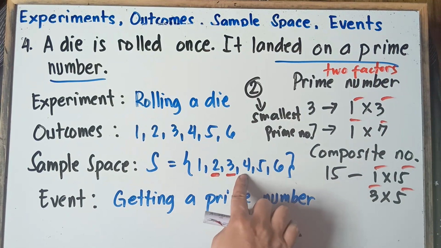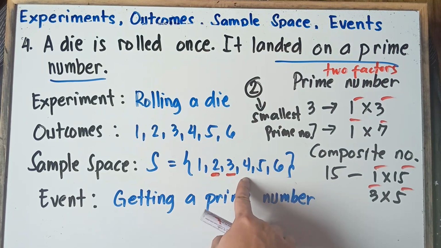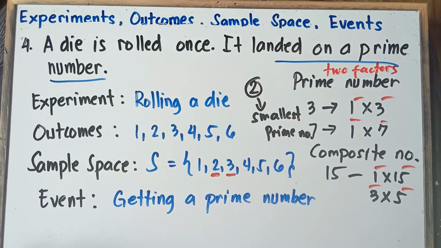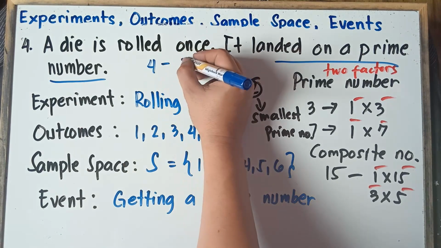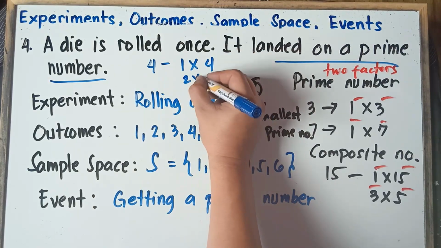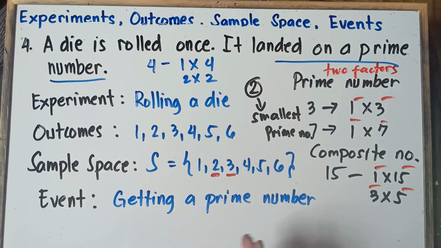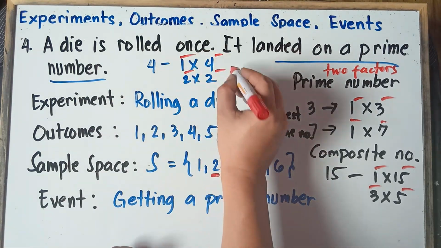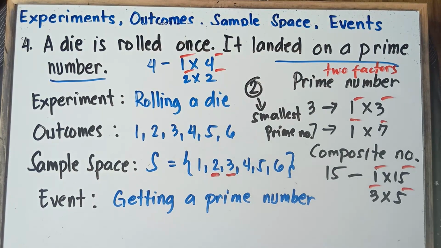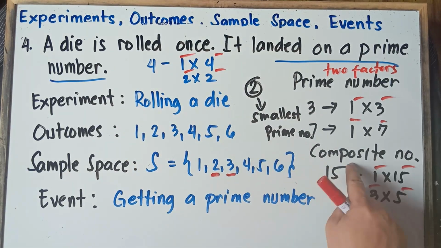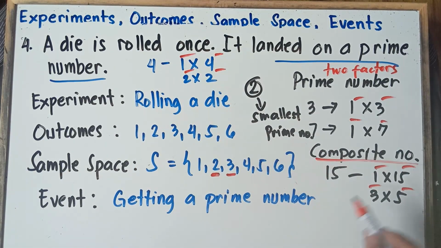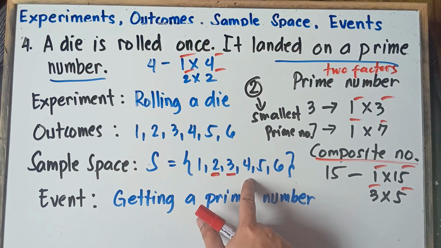Now, how about 4? Can we call this one a prime number? No, 4 is not a prime number because for 4, we have 1 times 4 and then 2 times 2. 1, 2, 4: more than 2 factors. So therefore, 4 is not a prime number. 4 is a composite number. More than 2 factors, we call that a composite number. So 4 is not included.